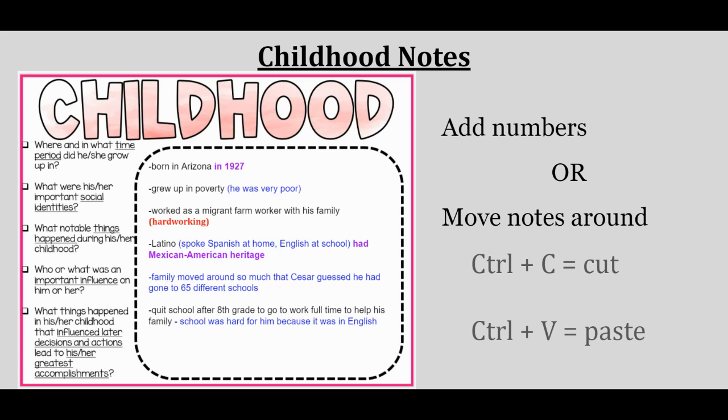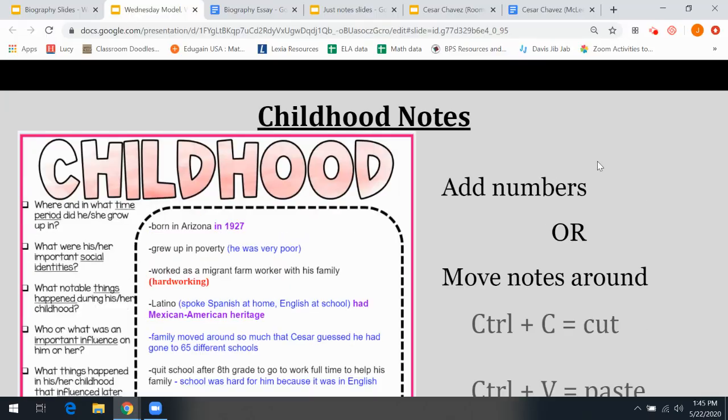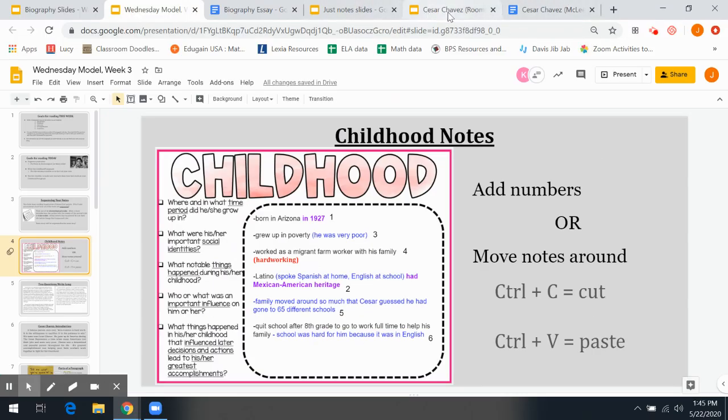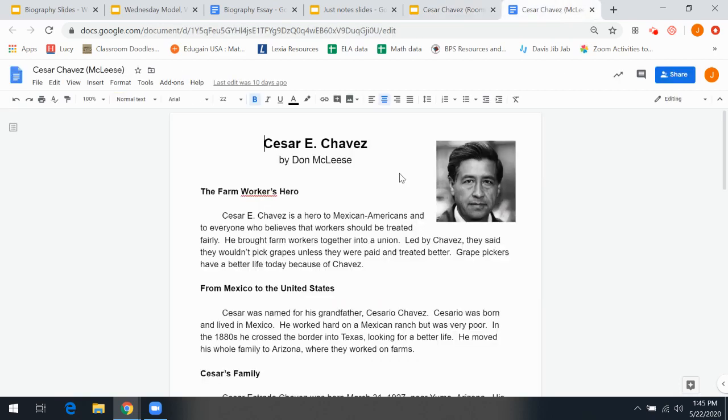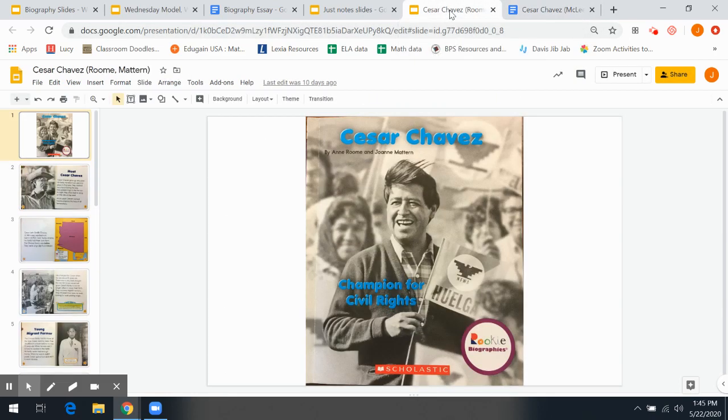While you're doing this, you may need to check back to your sources. So our sources are this book about Cesar Chavez and this article about Cesar Chavez. You have 2, and then also the video. You have 2 sources assigned to you in Google Classroom from last week, and you should definitely be looking back in them to double check or add more information or to get some exact dates. Mrs. Seaver is going to talk to you about finding exact dates tomorrow.